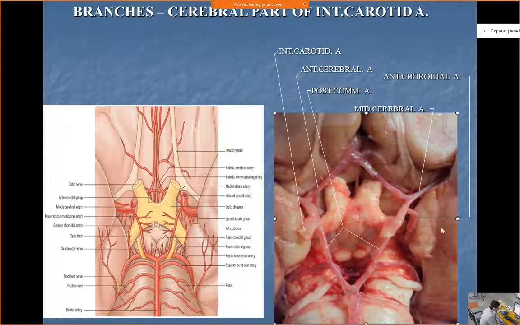Okay, and here it will form a circle. Now from posterior you see there is this artery. Can you see this artery from the posterior aspect? Anyone? What is this artery? Basilar artery. Okay, the basilar artery is coming like that. It is dividing into two terminal branches. So this is the posterior cerebral, and this is the posterior cerebral. The posterior communicating is communicating with the posterior cerebral, on either side.